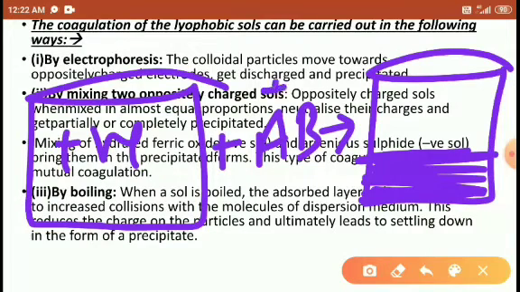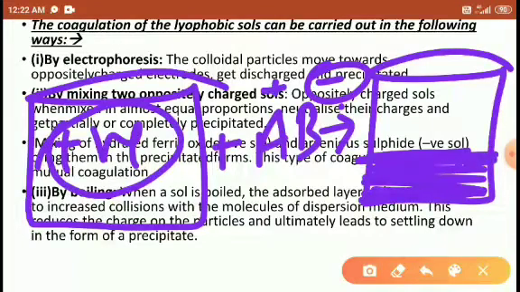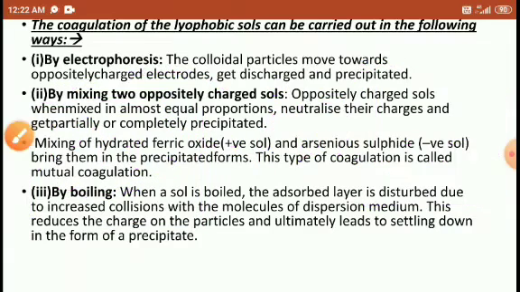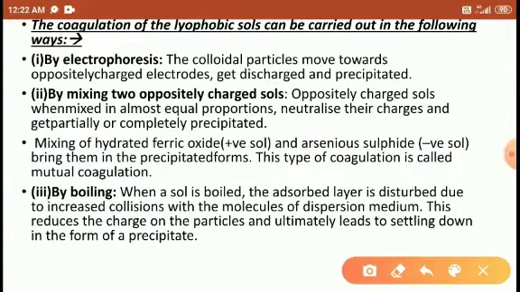For example, A is the positive charge, B is the negative charge. So the negative charge B attracts to this positive charge colloid and they get precipitated here. This is the precipitation. Right. So in this method, we make the colloidal particles precipitate. Right, students? Understood? This method we also call coagulation.